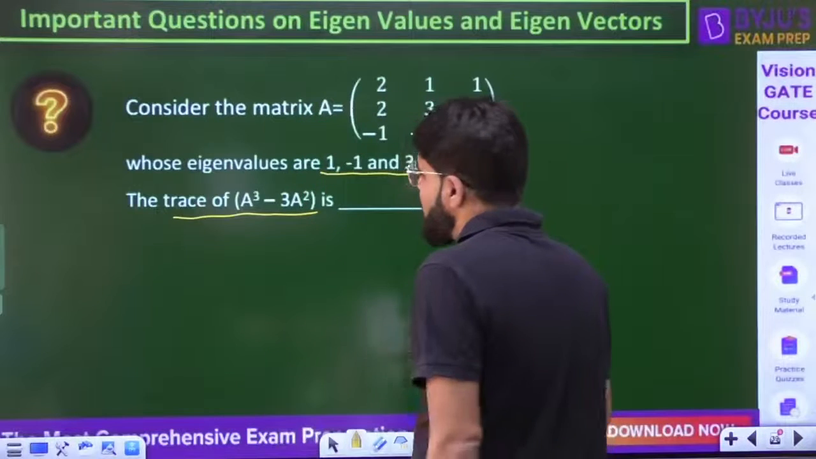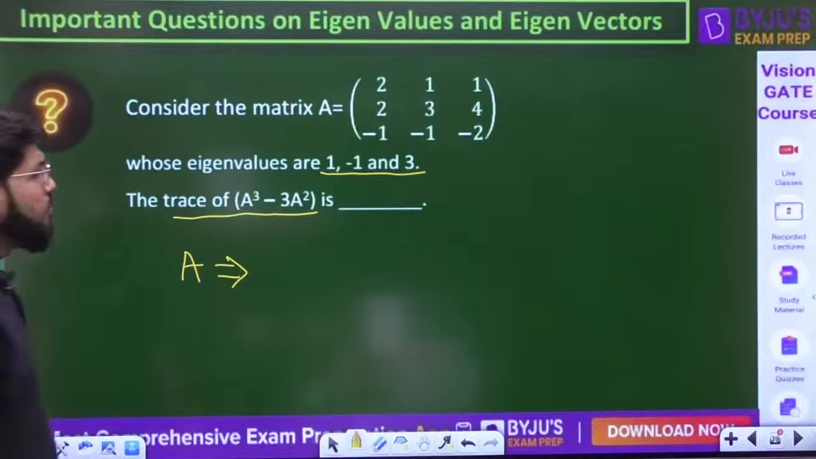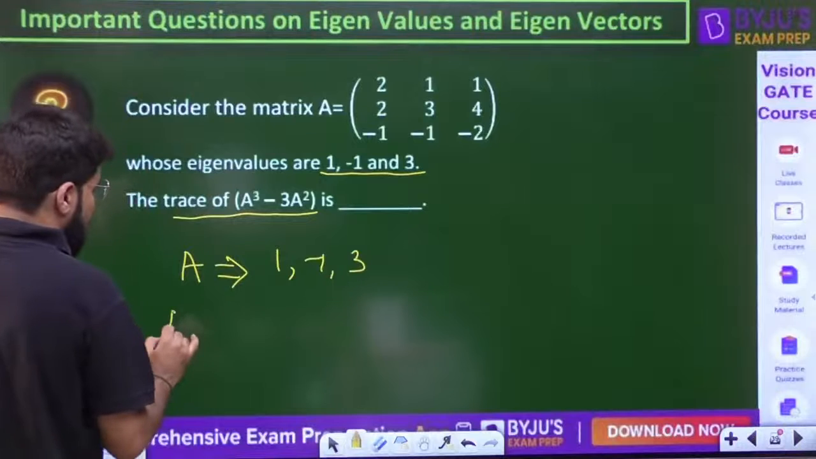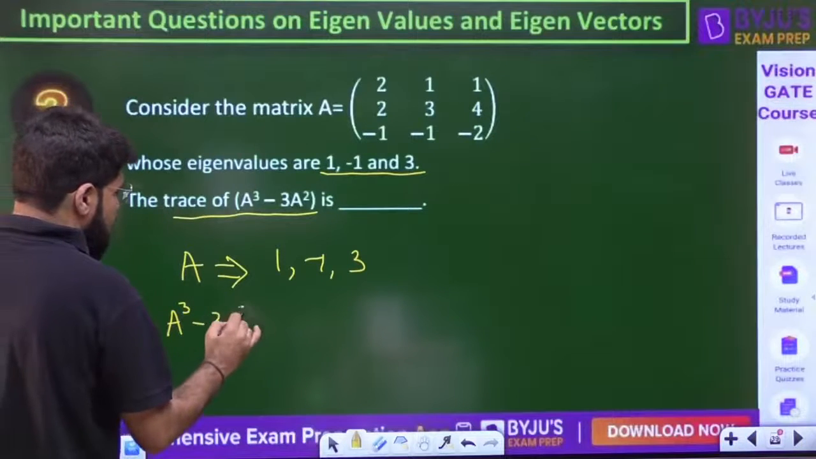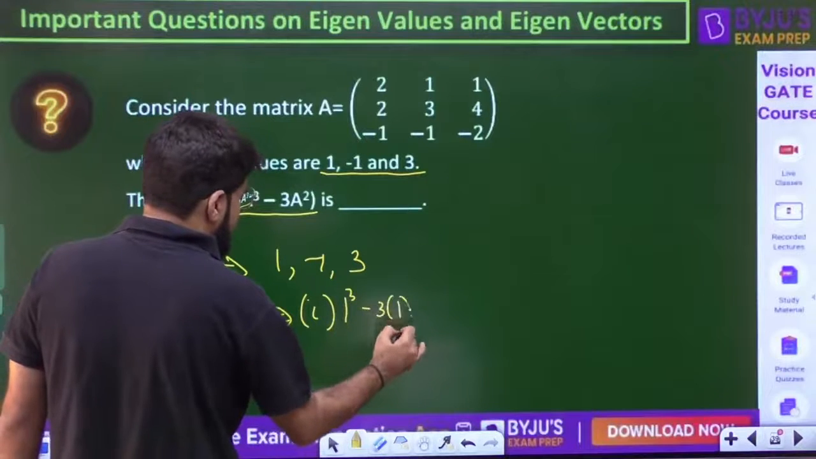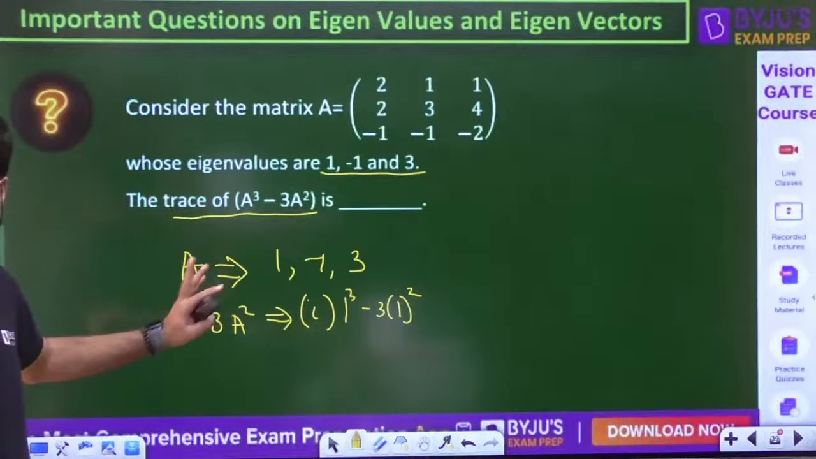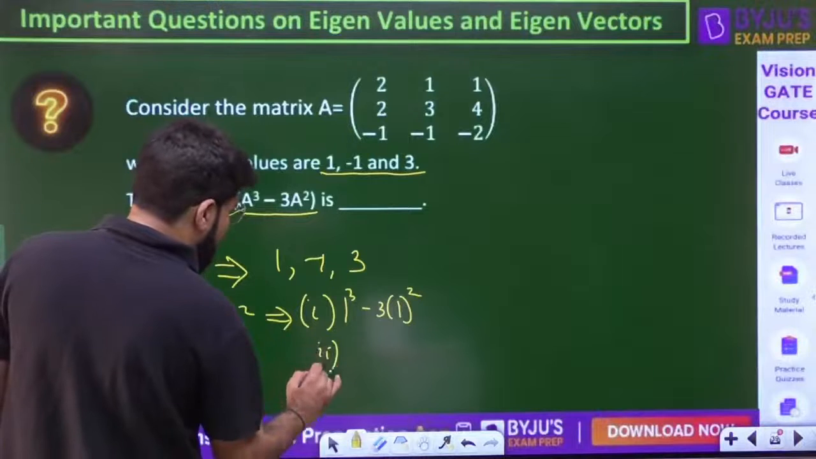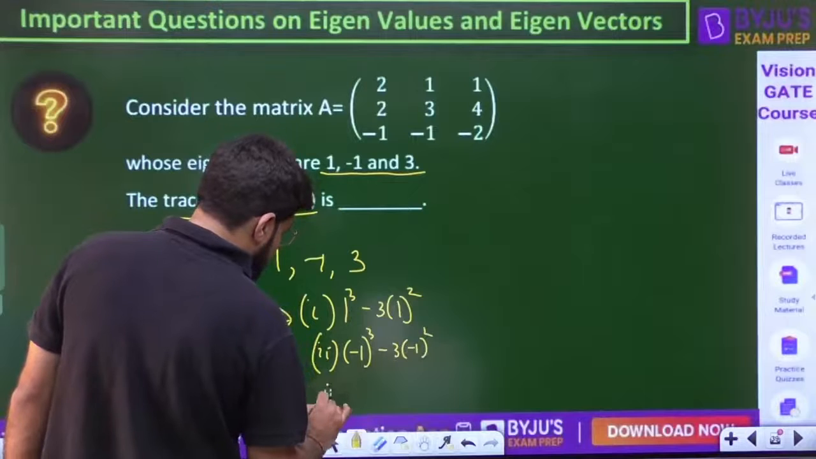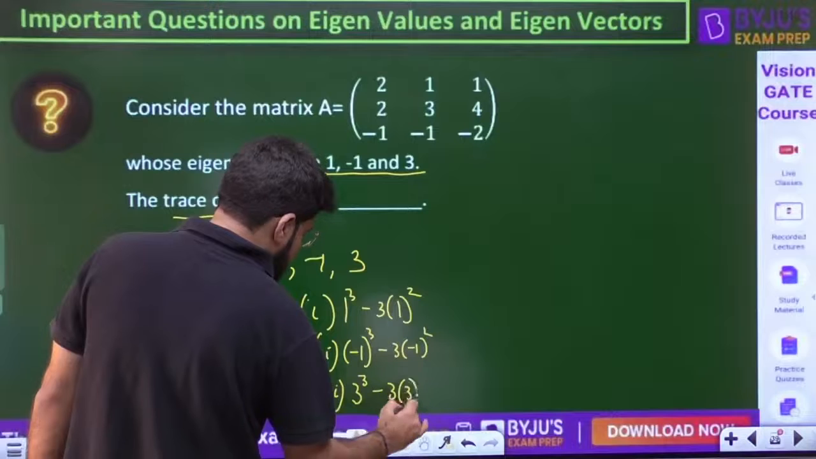Eigenvalues are given. So if A has the eigenvalues 1, minus 1 and 3, what are the eigenvalues of A cube minus 3A square? First one: 1 cube minus 3 into 1 square. Whatever operation is applied to A, the same is applied to lambda. So A cube means lambda cube, A square means lambda square. For the second one, the eigenvalue is minus 1, so minus 1 cube minus 3 into minus 1 square. And the third one is 3, so 3 cube minus 3 into 3 square.